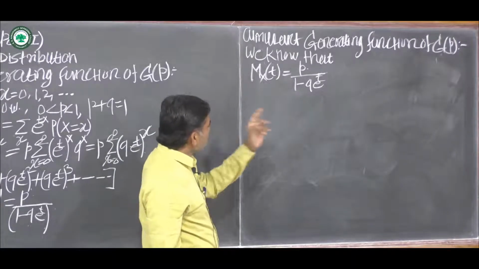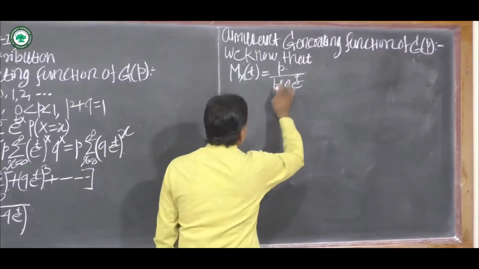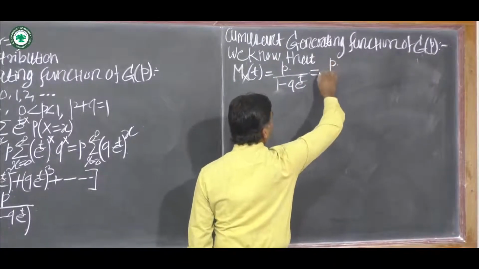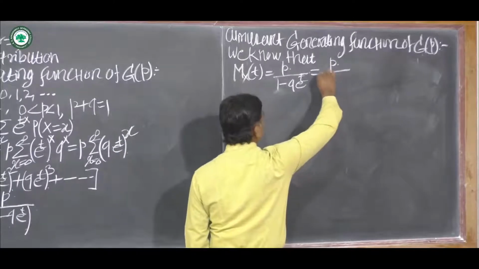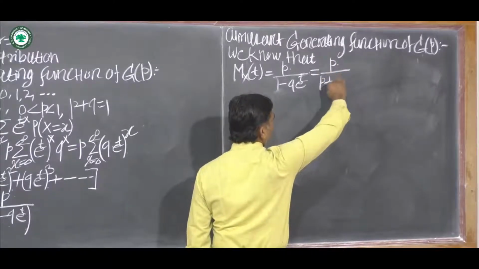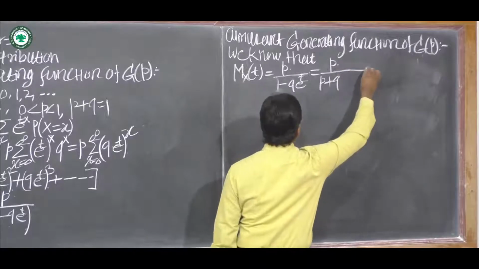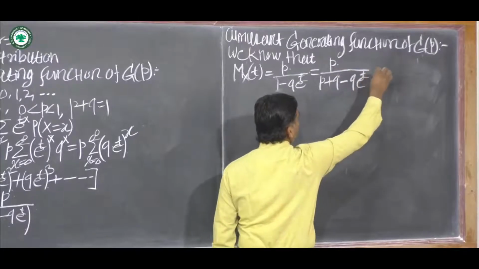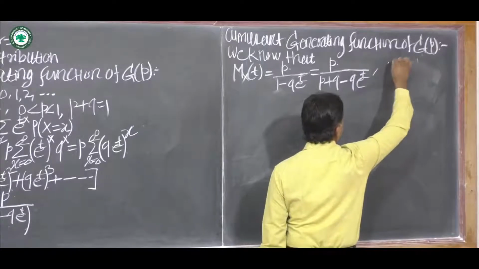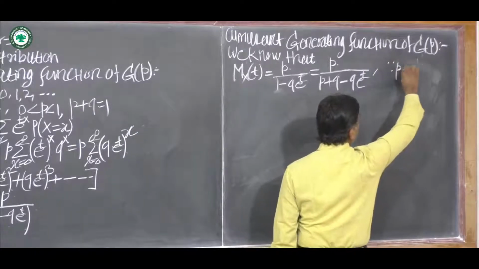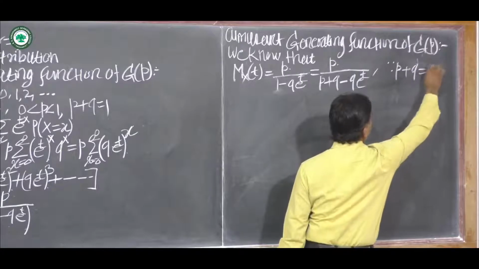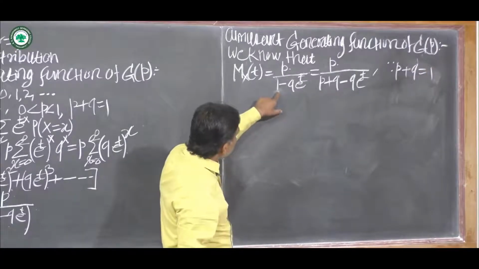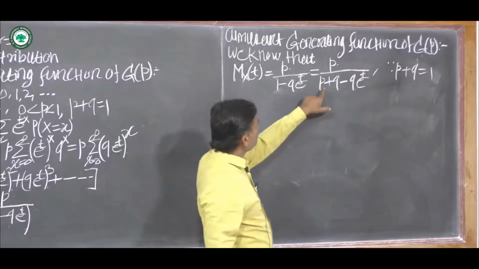Then this can be written as P upon P plus Q minus Q into e raised to t. We know that P plus Q is equal to 1, total probability is equal to 1, therefore here we substitute 1 is equal to P plus Q.